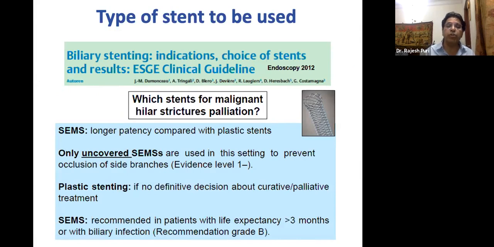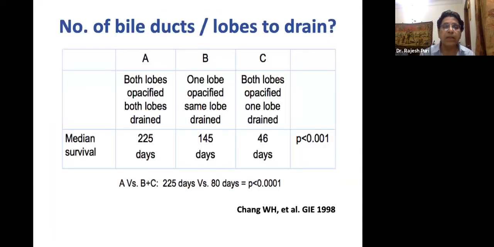Please don't try to put the covered metal stent in the hilar block, because if you place the covered metal stent, you are going to block the side branches and the patient will end up with cholangitis. And for plastic stenting, if there is no definite decision about curative or palliative, then you can try to put the plastic stent, otherwise the metal stent is the choice. This is the ESGE clinical guidelines.